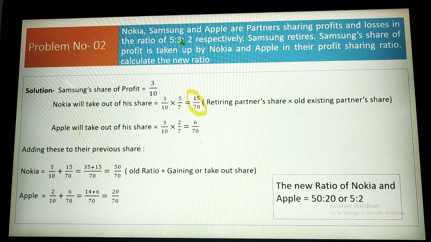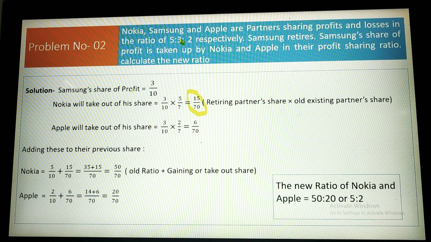In a similar way you will do it for Apple. Apple will take out of Samsung's share 3/10, and multiply by Apple's share, which is 2/7. It will come to 6/70. Now, what will you do next? Add this to their previous share. This is the gaining share, so you have to add it to the old one. How will you add? Nokia is 5/10.